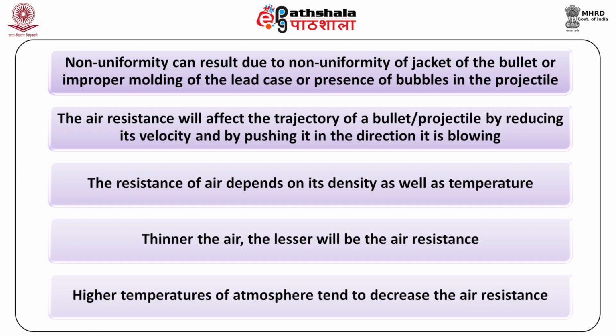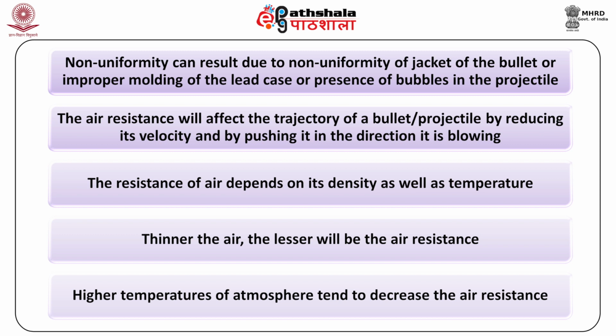Non uniformity can result due to non uniformity of the jacket of the bullet, improper molding of the lead case, or presence of bubbles in the projectile. The air resistance will affect the trajectory of a bullet or projectile by reducing its velocity and by pushing it in the direction it is blowing.